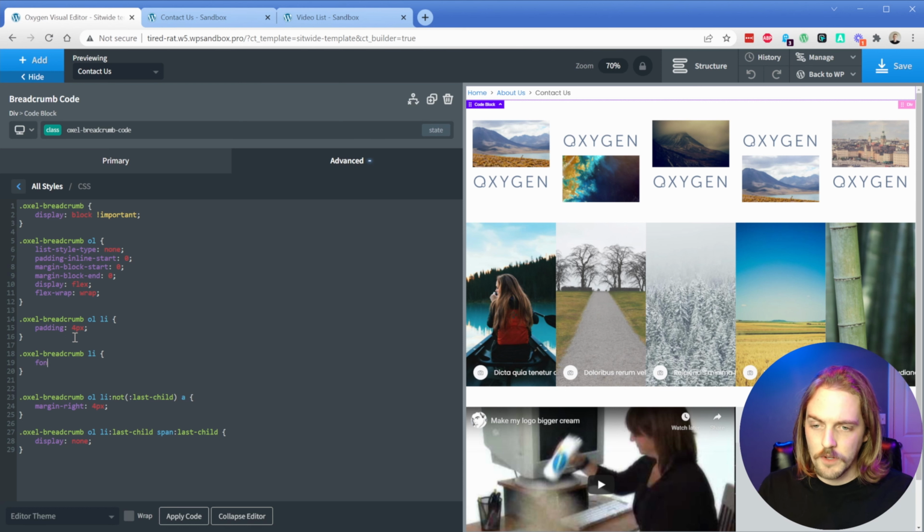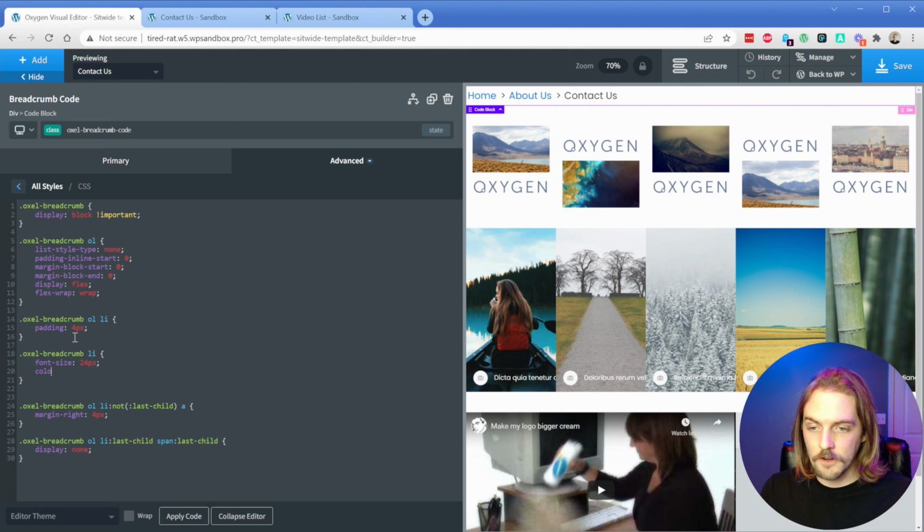And then you can do whatever you want. So font size, if you wanted to make it 24 pixels. And if you wanted to change the color of these, you're going to just simply use whatever you want, if you wanted to make it like a light gray. However, of course, because the other ones are A links, they're not going to change.